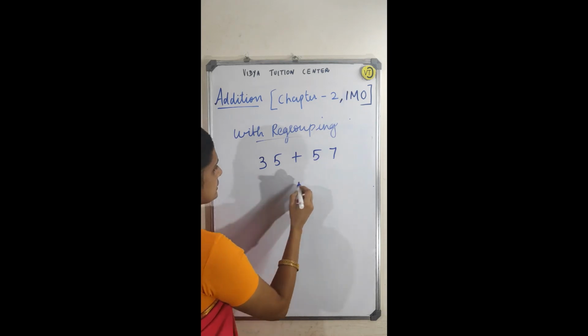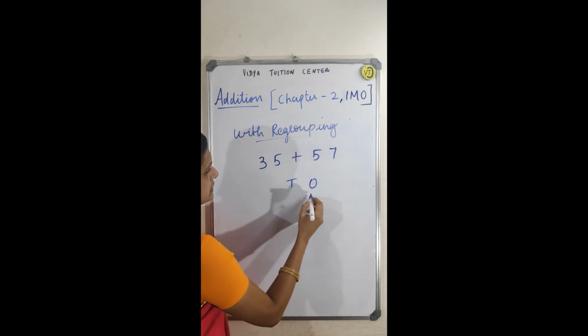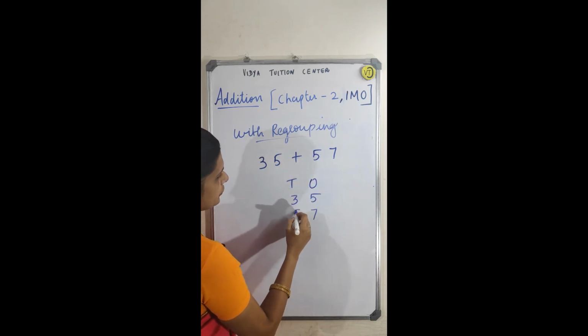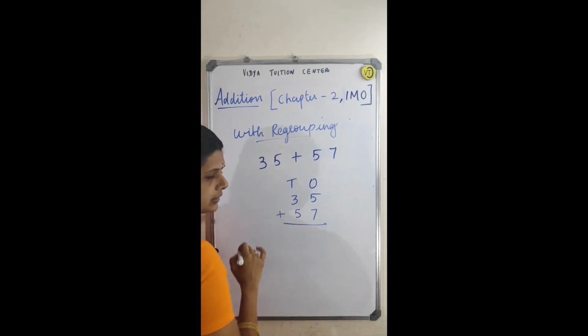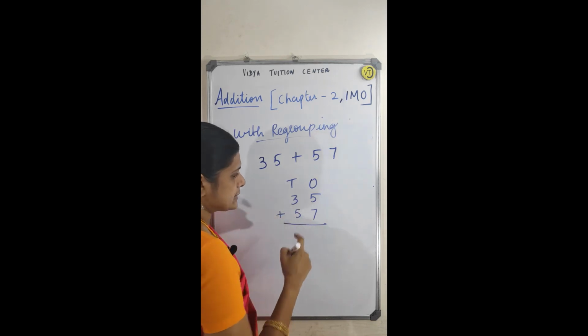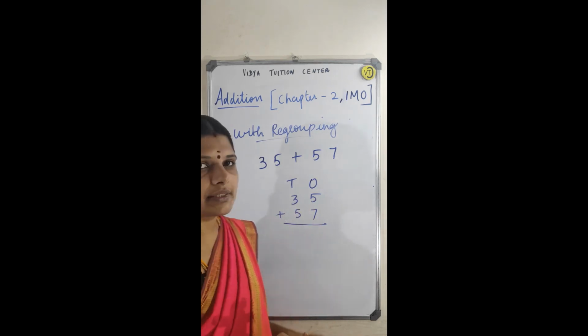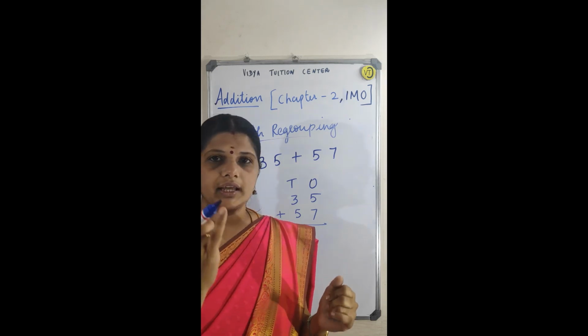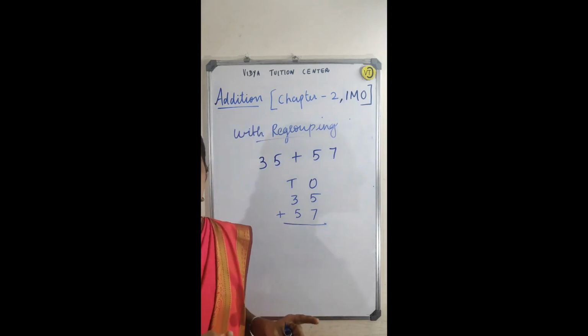How to do this? See, first you write the ones and tens: 5 ones, 3 tens. Again, 7 ones, 5 tens. I am going to add it. 5 plus 7. Okay, what is 5 plus 7? After 5: 6, 7, 8, 9, 10, 11, 12. So 12 is your answer.